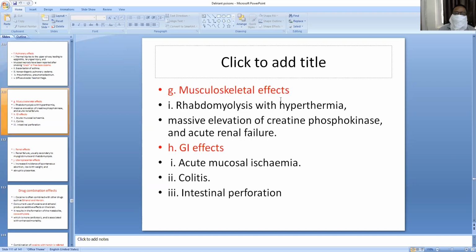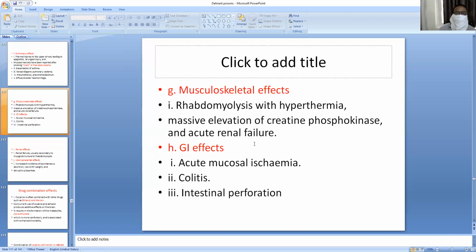Musculoskeletal effects are rhabdomyolysis with hyperthermia and massive elevation of creatine phosphokinase, that is CPK, and also the cardiac enzymes CPK and CKMB. These cardiac enzymes will be elevated as an effect of the musculoskeletal system.